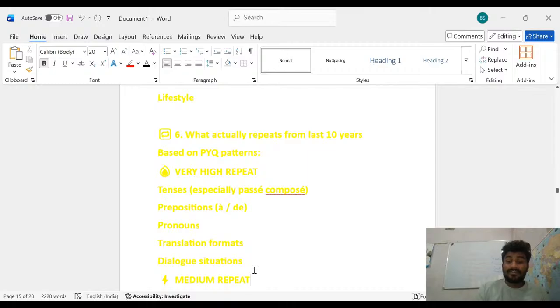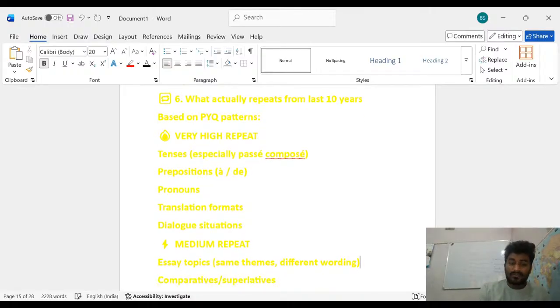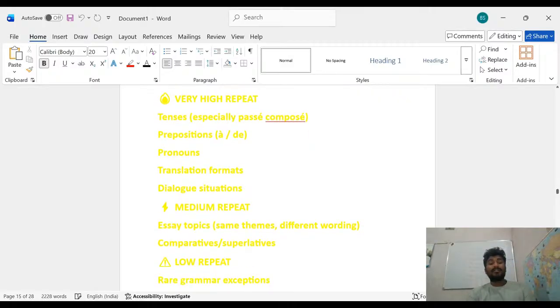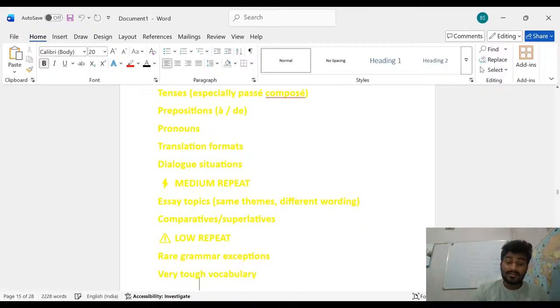What is medium repeated in the last 10-year papers? Easy topics, same theme with different wording, and comparative and superlative. Low repetition is rare exam exceptions and very tough vocabulary.